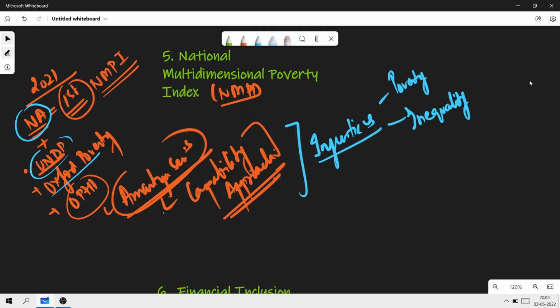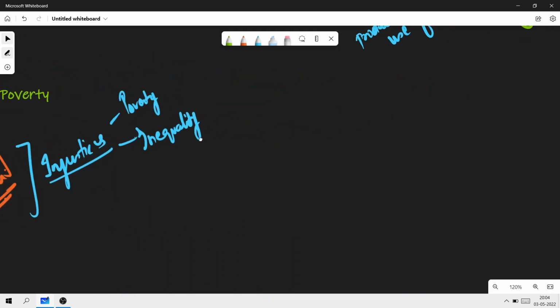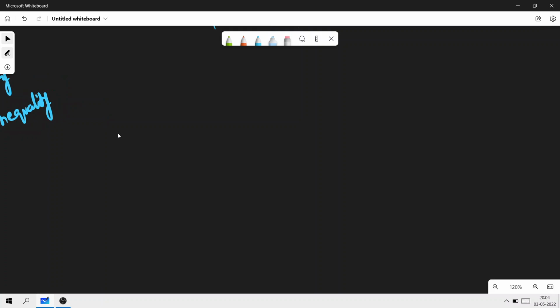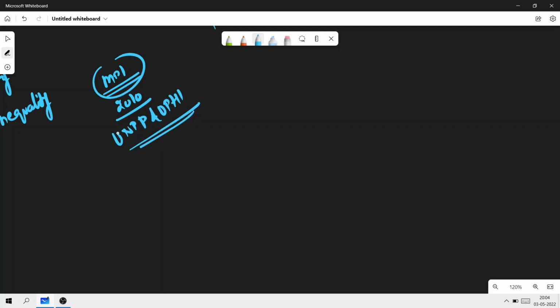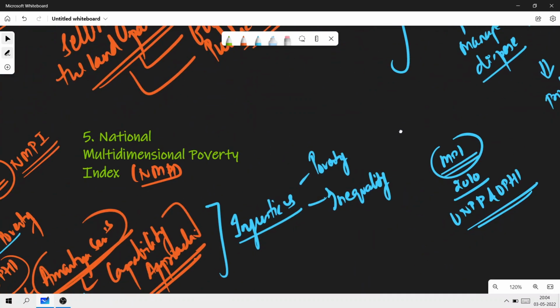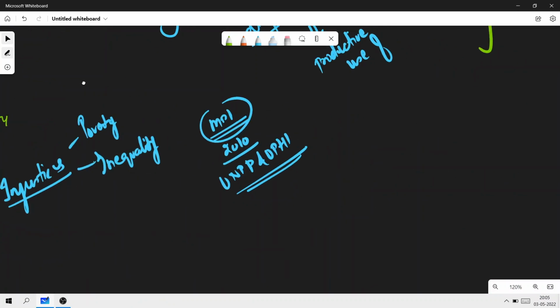Now, what is the important thing that you need to know about this? Firstly, you see Multidimensional Poverty Index, that is MPI, was first developed in 2010 by who? UNDP and OPHI. This is the multidimensional poverty index. Don't get confused. Here we are talking about what? We are talking about national multidimensional. So this is pertaining to what? Pertaining to India alone. It has been done by Niti Ayog. Okay. But some of the basic things are common.